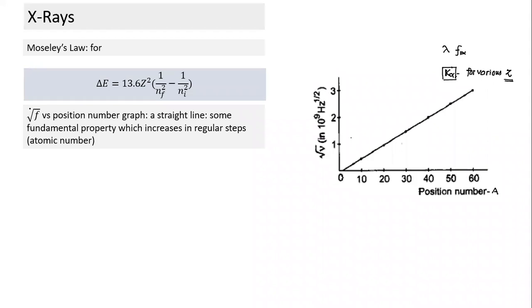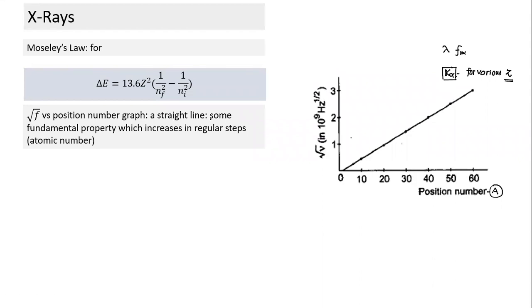So the square root of the frequency of K alpha emission for different atoms was initially not defined in terms of the Z value; it was defined in terms of position number, the A value. Which doesn't matter, later on it led to a correction in the periodic table. So periodic table construction is essentially based on work done by Moseley and on this understanding of this graph.